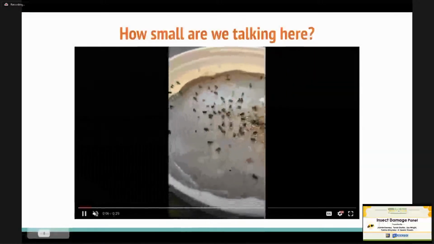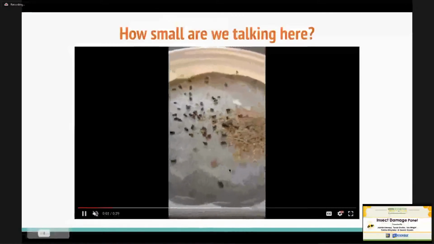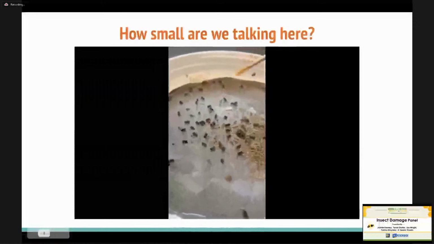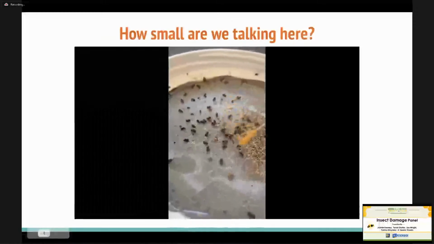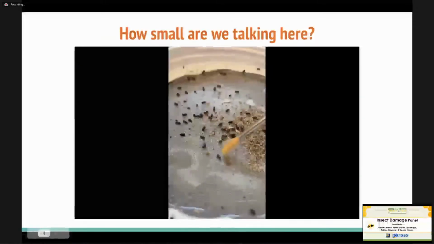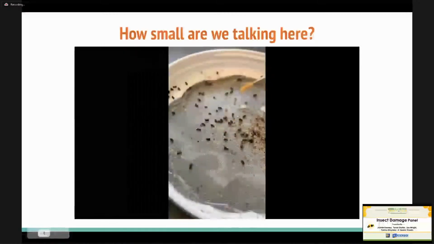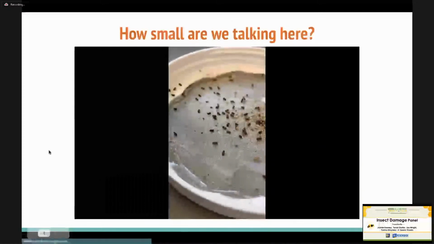Here they are on what used to be a plastic lid, and I cut out the inside of it and put metal mesh because they can actually chew through plastic. That's how strong their mandibles are. And yeah, they're pretty small. Going on to the next.